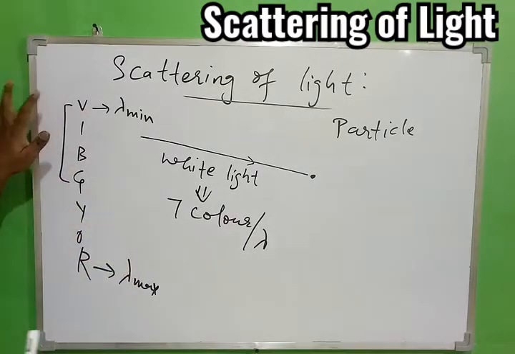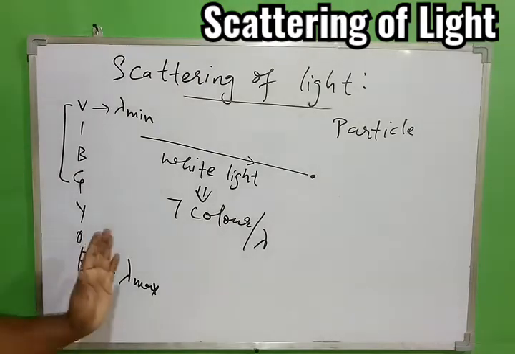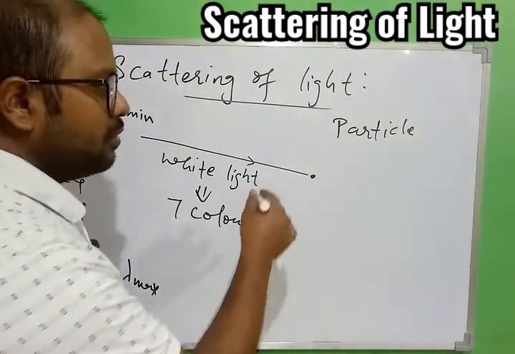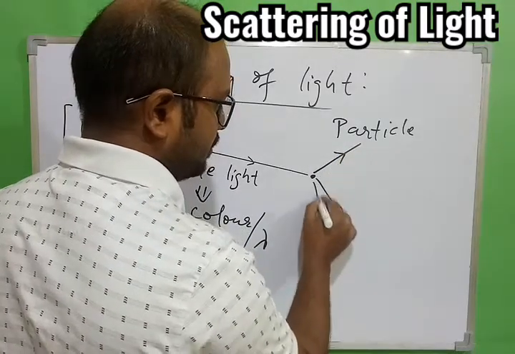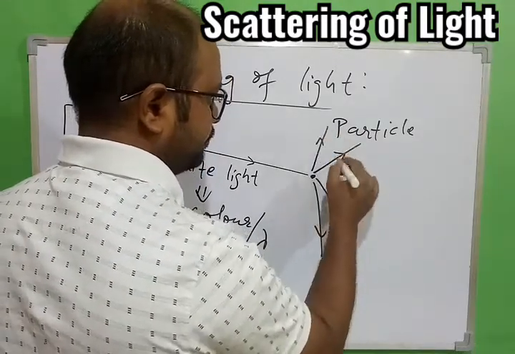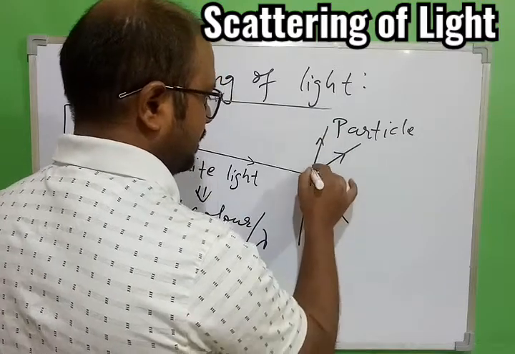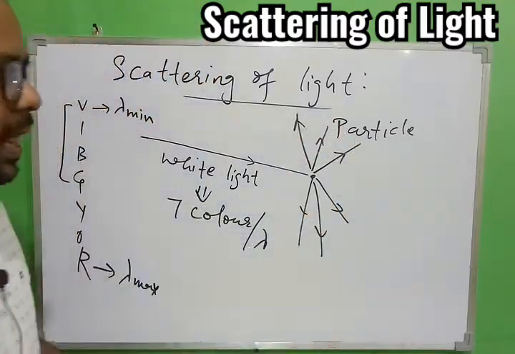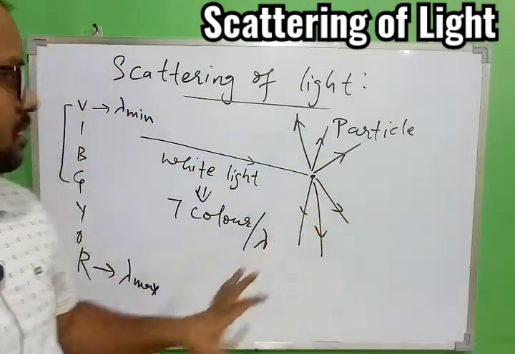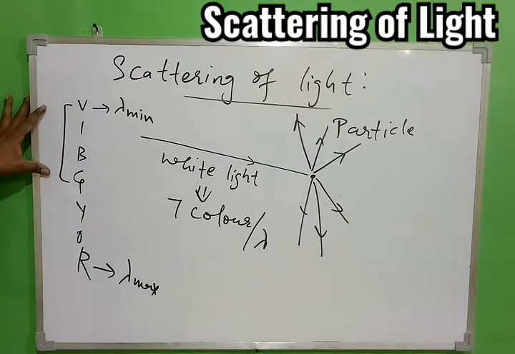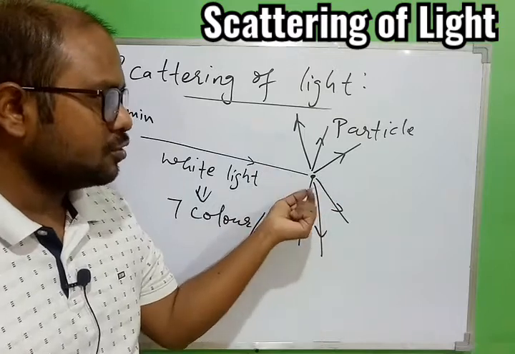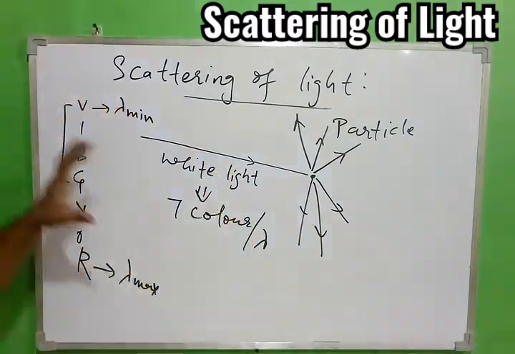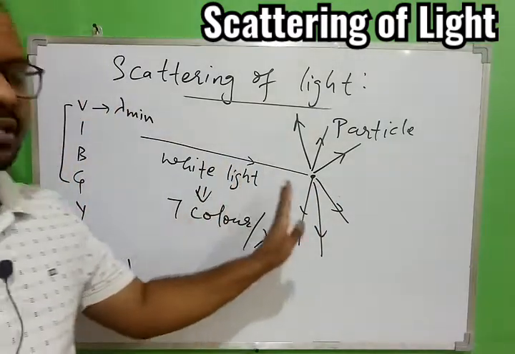Just take an example, violet, indigo, blue and green are able to hit this particle, and once they hit, they will also get deviated from the path. These arrow marks I am showing you are these 4 colors which are deviated from their path because of the particle, because these 4 colors are able to hit this particle.